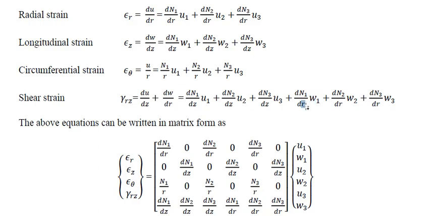You see, r is radial, w1 is longitudinal, so that is multiplied with the longitudinal displacement. Then dn2 by dr into w2 plus dn3 by dr into w3.